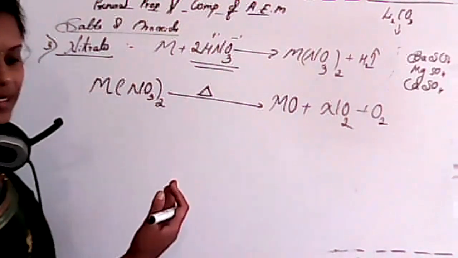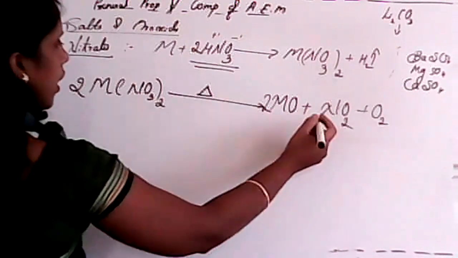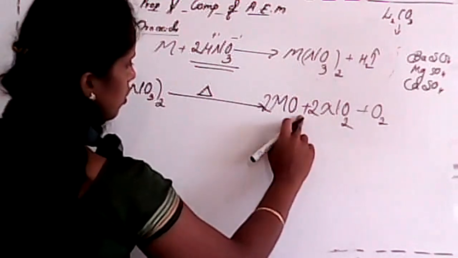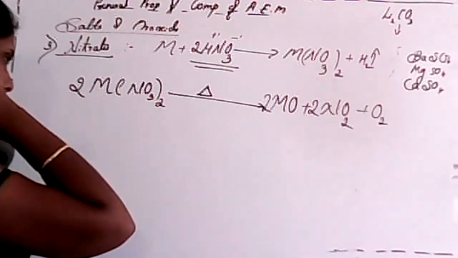Okay, you can balance this. 2 molecules of M, and 2 molecules of NO2. Just check. 2 plus 4, 6, 7, 8. And in this case, 12.